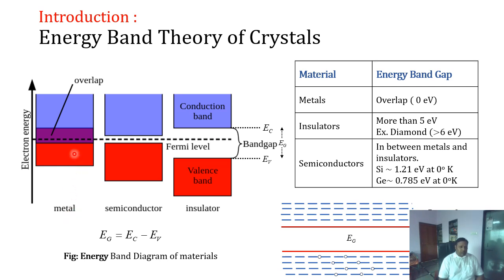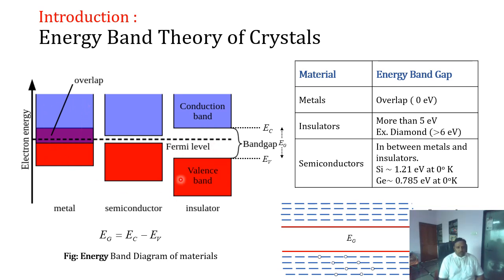In the case of metals, the valence band almost overlaps with the conduction band, and because of that, all these electrons are freely available in the conduction band. Because of the availability of plenty of electrons, metals act as good conductors of electricity.